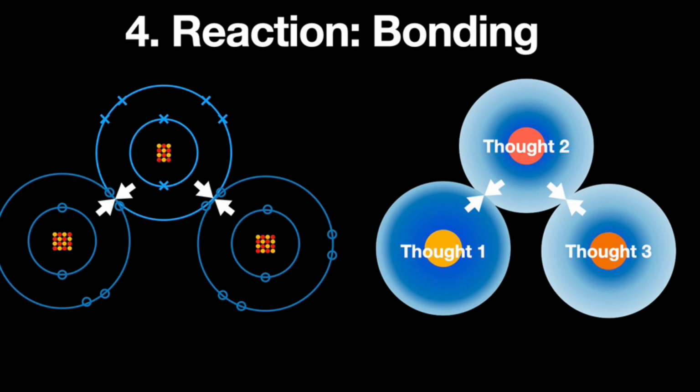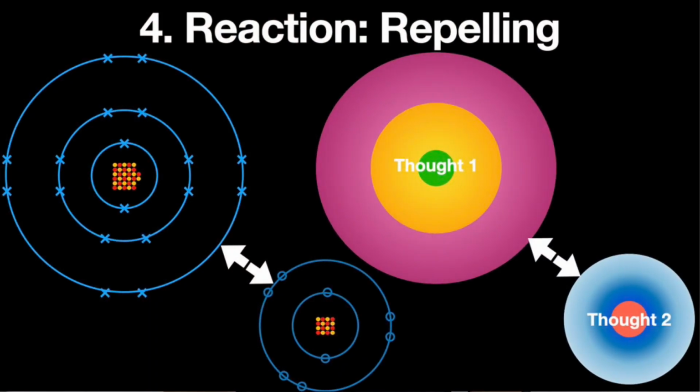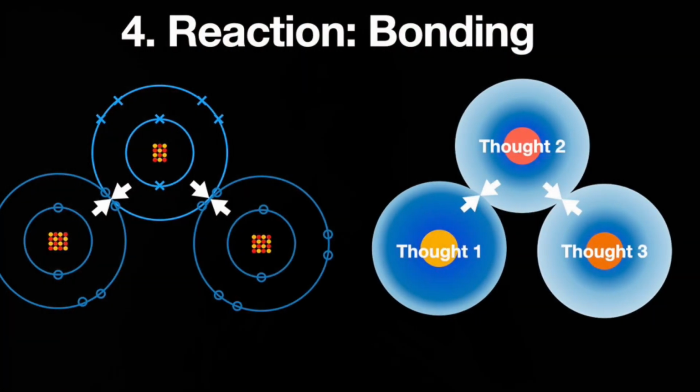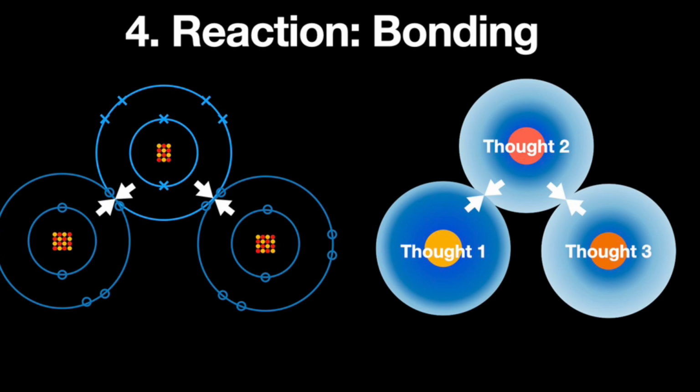4. Reaction. Atoms are known for their reactions, which happen when they collide with each other under favorable environments to become a more stable molecule or compound. If favorable conditions are not met, the atoms will repel each other and not react. Thoughts and emotions tend to act in similar ways, with similar thoughts or similar emotions grouping.